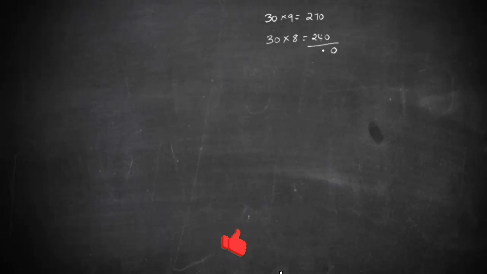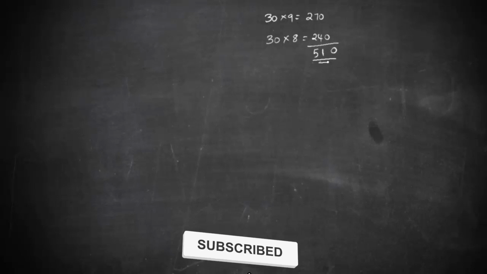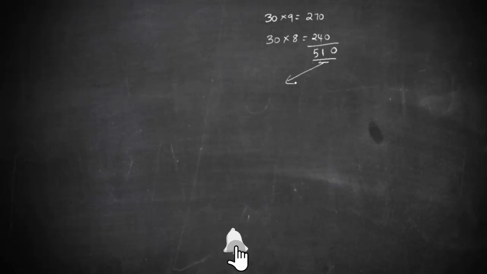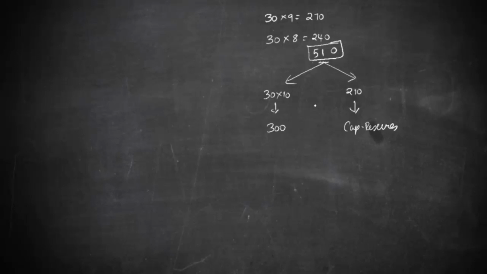So they have received 510, but what is actually required on these shares is only 30 into 10, 300. So there is an excess of 510 minus 300, that is 210. This excess portion is called capital reserves. So 510 has been received, of which 300 will go to share capital and 210 will go to reserves and surplus.